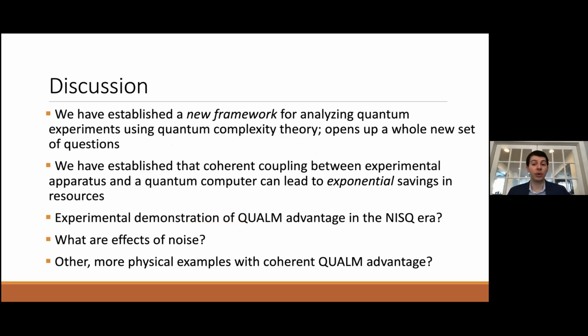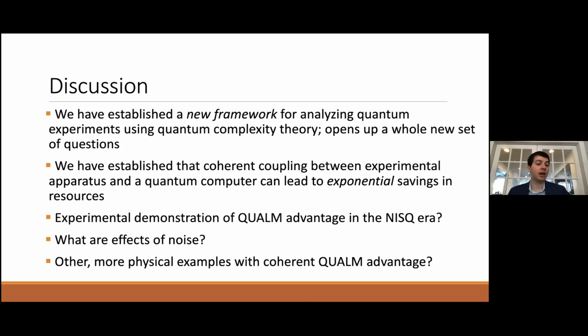So we've established that coherent coupling between experimental apparatus and a quantum computer or a quantum memory can lead to exponential savings in resources. And as far as we know, this is the first exponential advantage simultaneously in query and gate complexity of its kind.